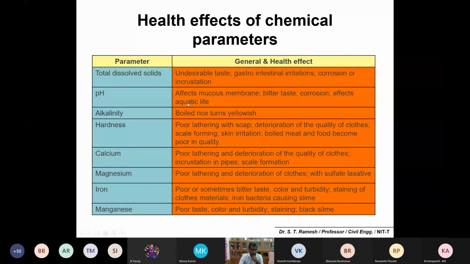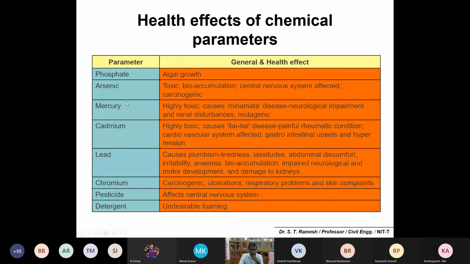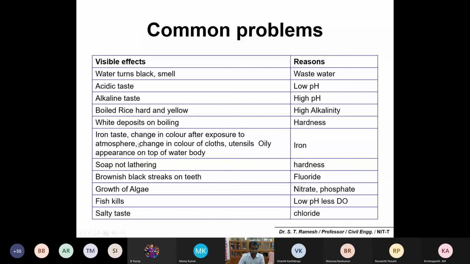Phosphate, arsenic, mercury, cadmium, lead, chromium. So these are some of the common problems you can expect. That's why these slides are important, at least have a look. If there is anything on low pH, then immediately you can recognize the water has some problem.